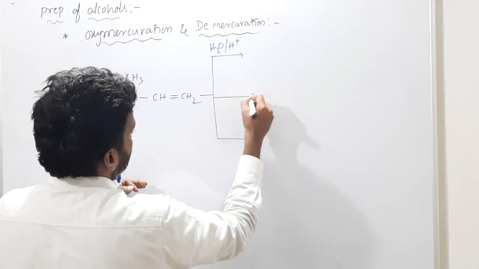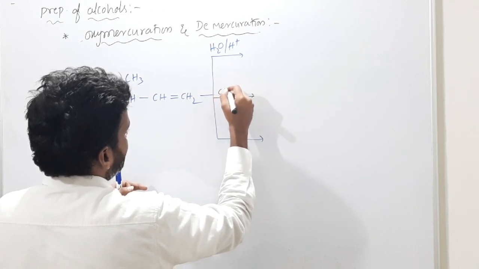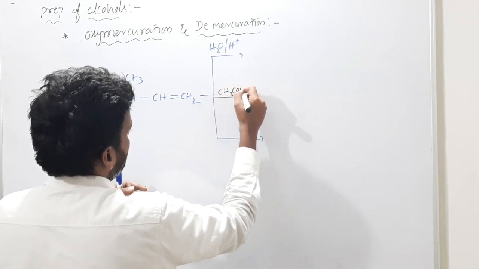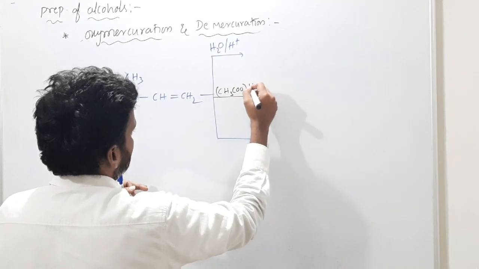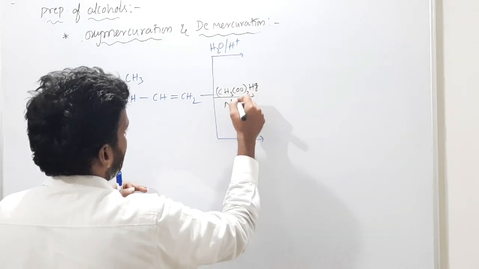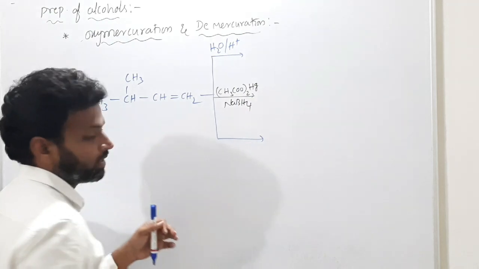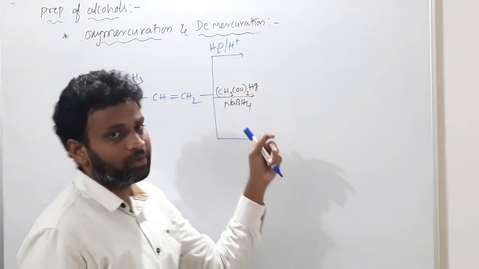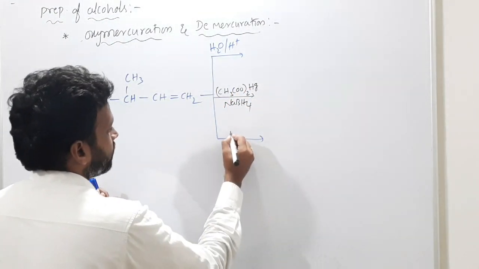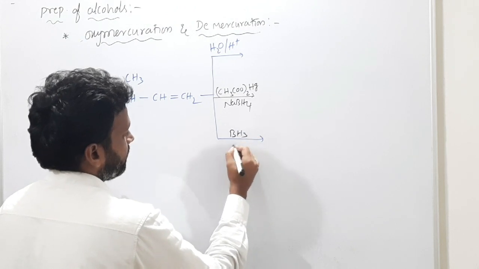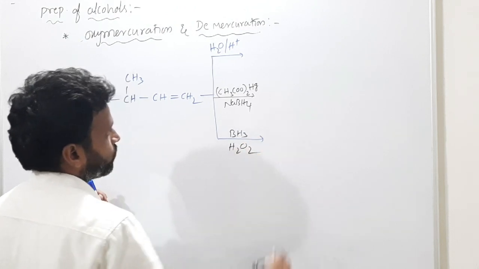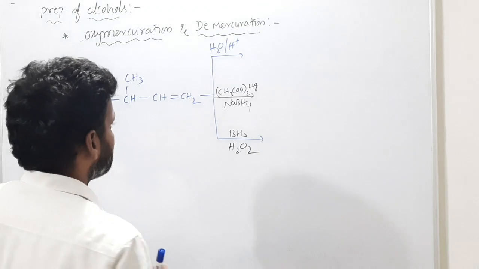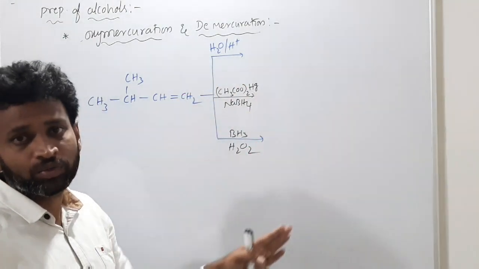Now, oxymercuration, CH3COO twice Hg followed by NaBH4. That means mercuric acetate and then NaBH4 was added. Now, third one, BH3 followed by H2O2. See, all three give alcohols only.